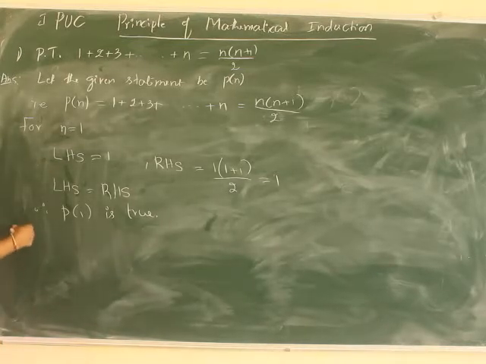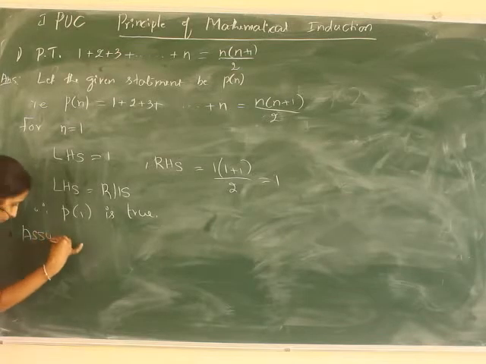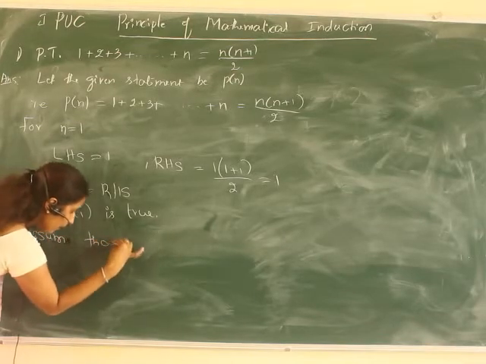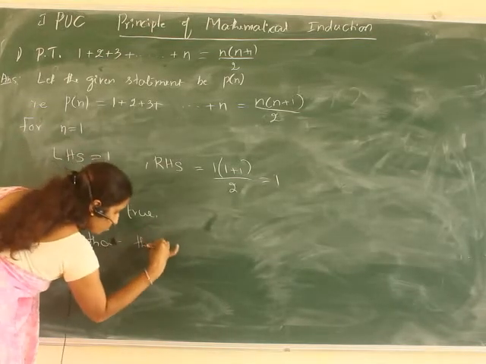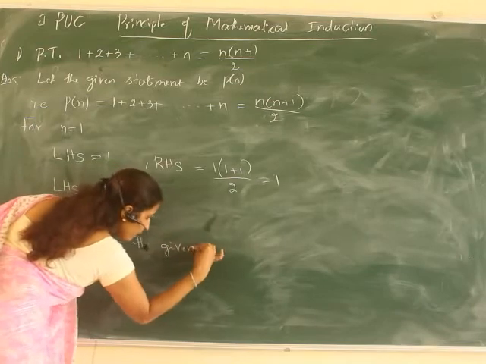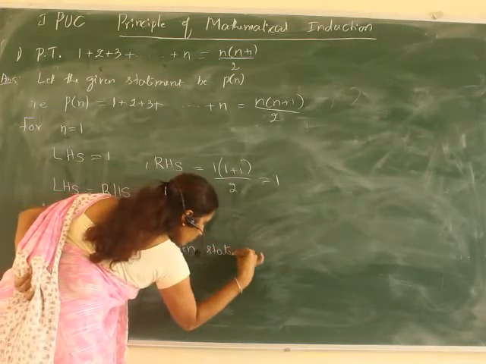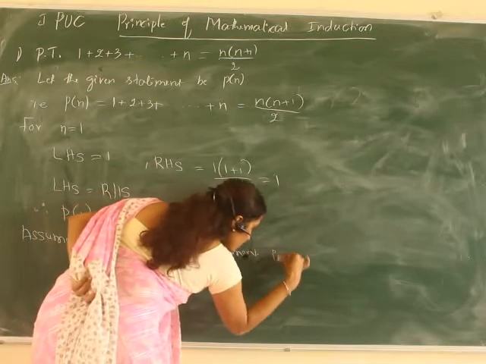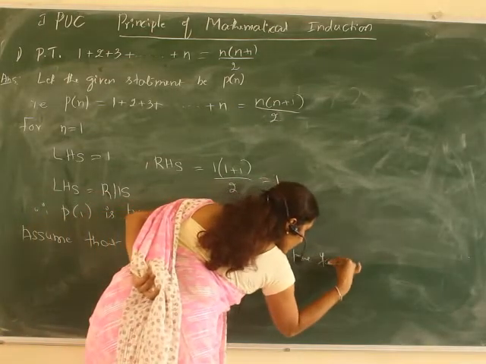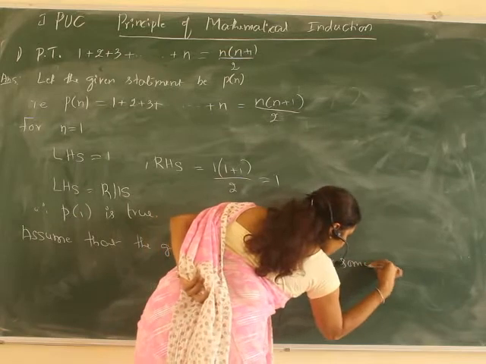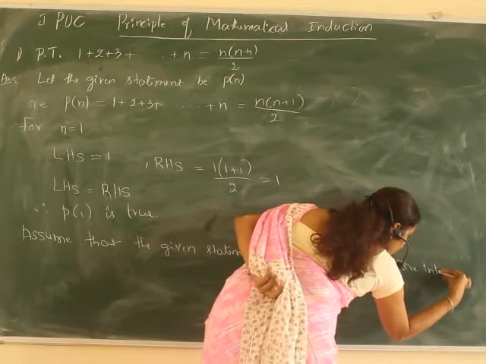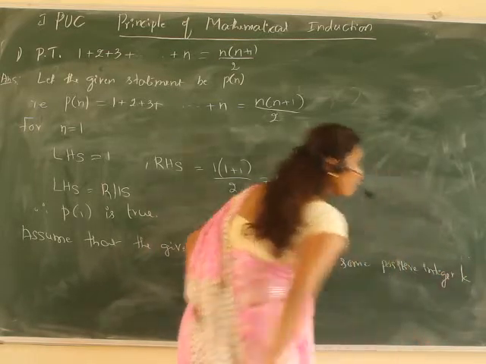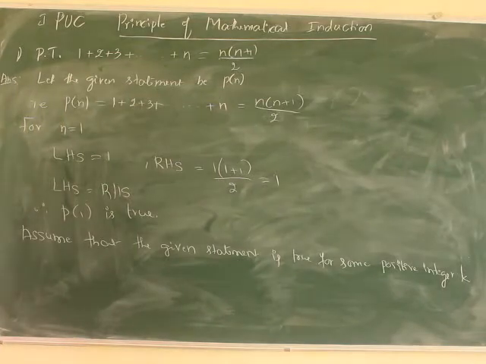Assume that the given statement is true for some positive integer k. For some positive integer, the given statement is true.